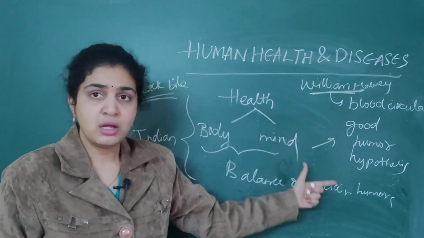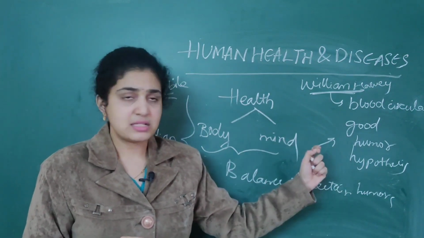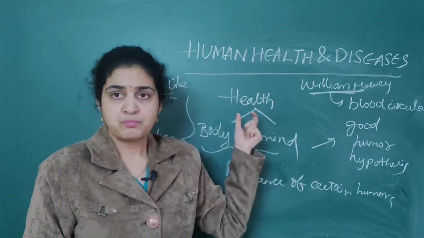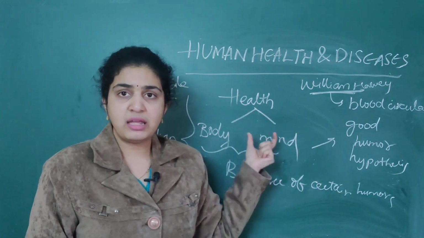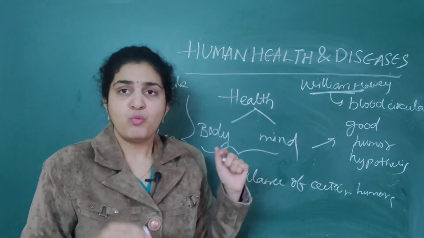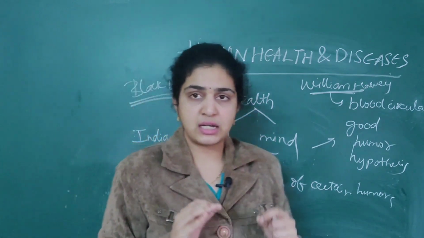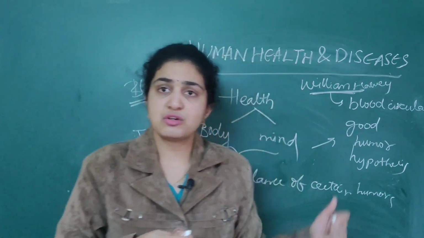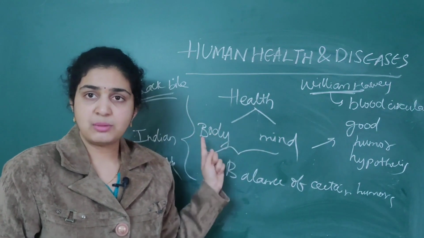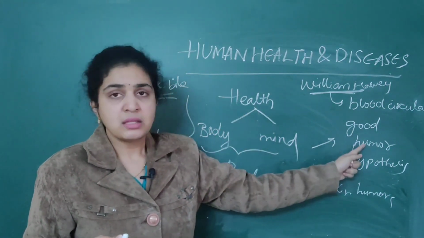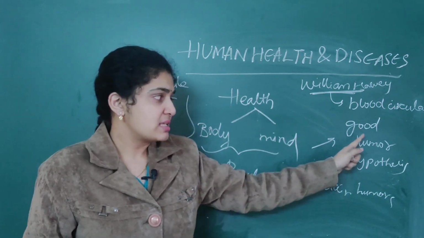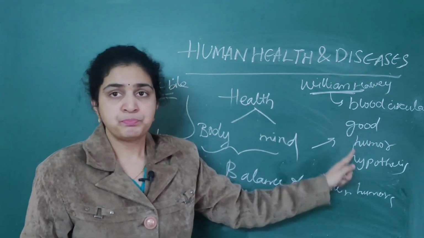I'll tell you the definition. Till now what we have done, I'll just revise. So first, what is health? Health is defined as a state of body as well as mind where there is balance of certain humors. This definition was given by traditional people earlier. Their Indian Ayurveda system gave this. Its full name was the good humor hypothesis.